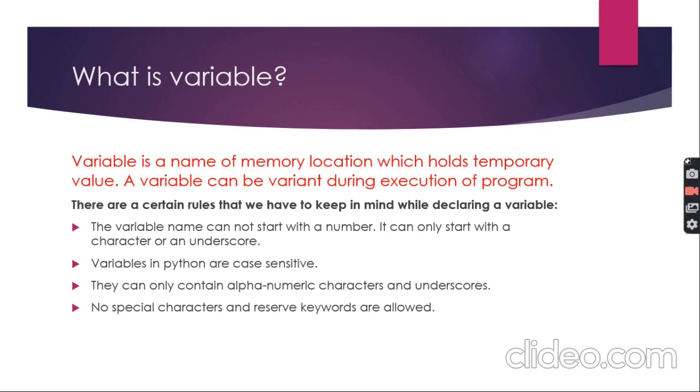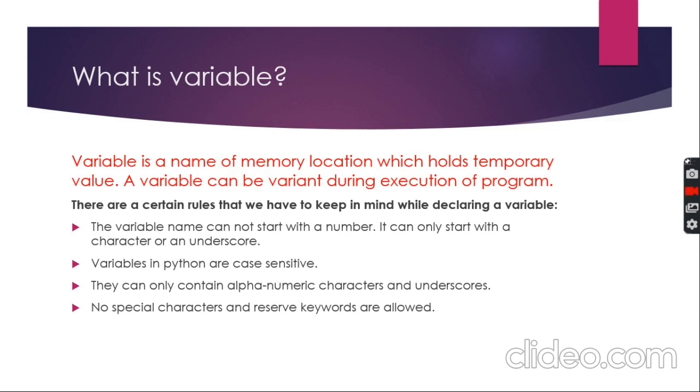Of course, why do we store a value? To use it, right? So to identify the particular location, you use a particular name. That name is called the variable name. It holds a temporary value. Why temporary? Because it can vary during execution of the program.